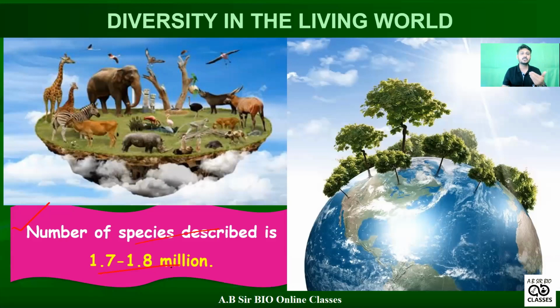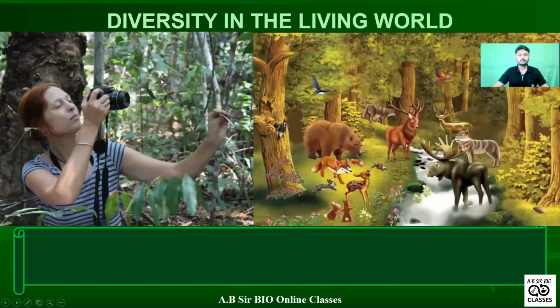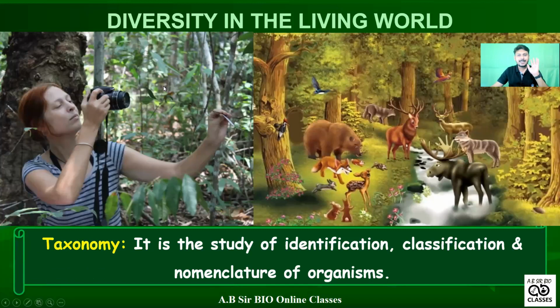This is the figure given in your NCERT. So the number of species described till now is 1.7 to 1.8 million. I think that is clear. Please underline that portion. Now, taxonomy. What is taxonomy? Let's see.